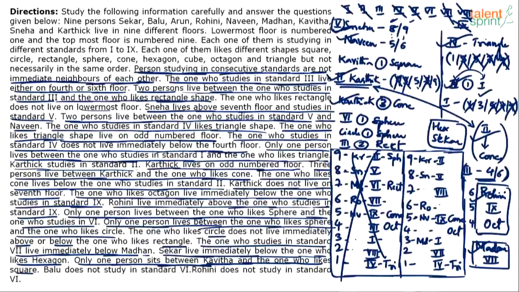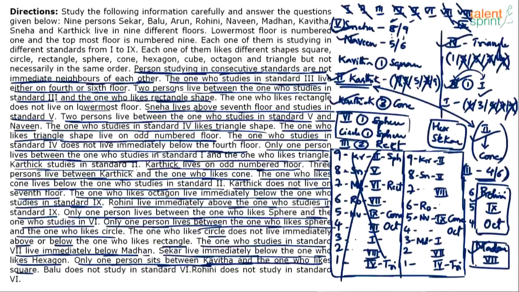Fine, try something else. Madhan in 7th is fixed. 8th is fixed. What do we do? I think Kavitha and square. Kavitha here, square here, or Kavitha here, square here. Those are the only two possibilities. So Kavitha will either take 7th class or 4th class. Okay, let's use the combination of these two and see if we are able to close it.